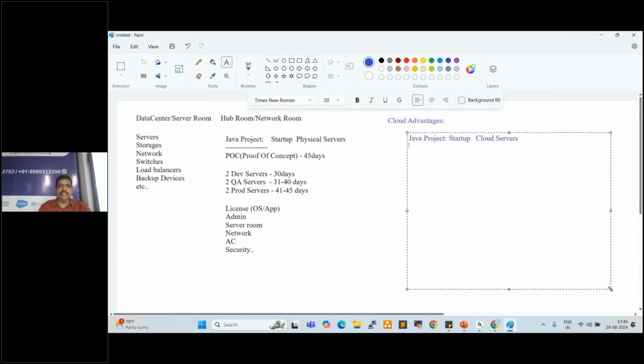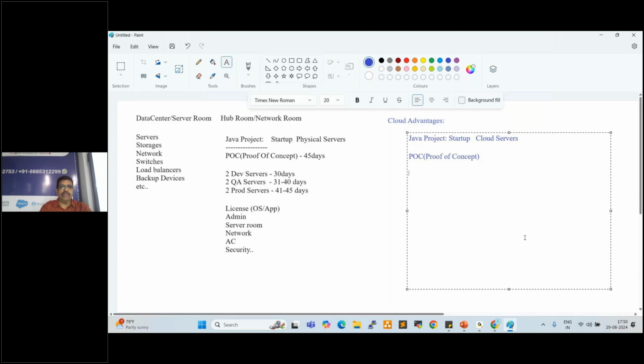Same POC, proof of concept. So what will happen here? In cloud, whenever we require any servers, we can create them within a minute. Within a minute, we can create n number of servers.